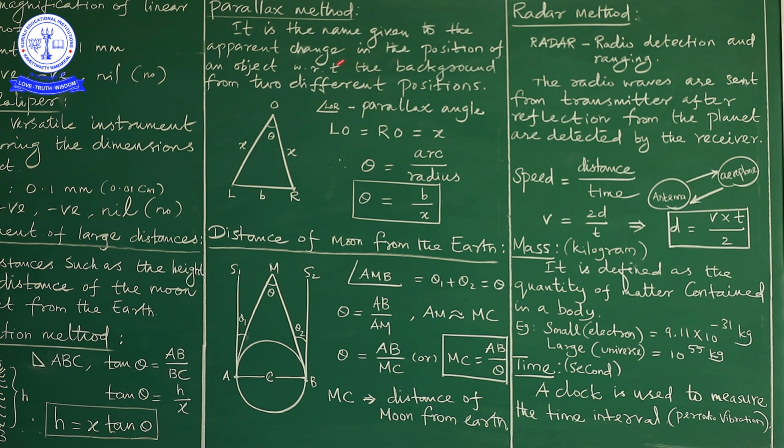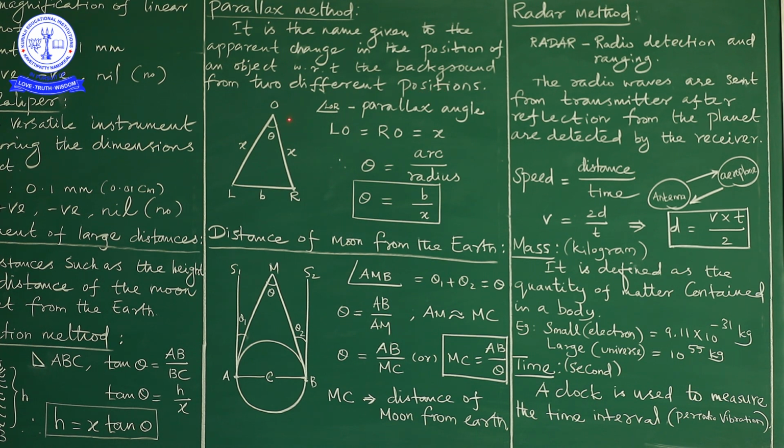Parallax is the apparent change in the position of an object with respect to the background from two different positions. That is why I am telling you to keep one eye closed and the other open, or both eyes open, like that. So, we conclude that parallax is the apparent change in the position of an object with respect to the background from two different positions.